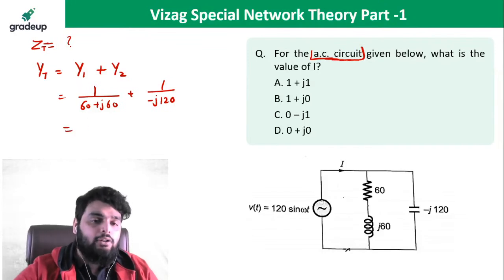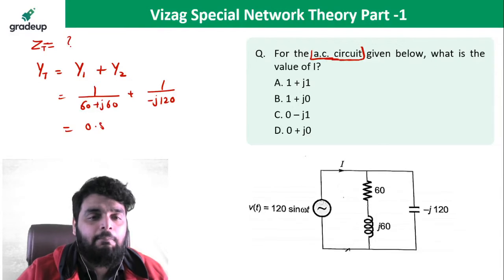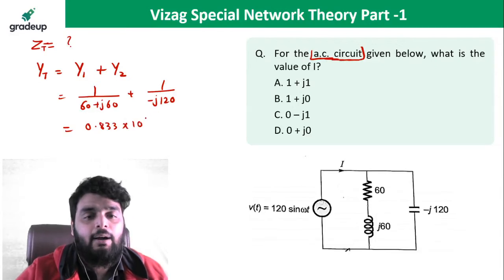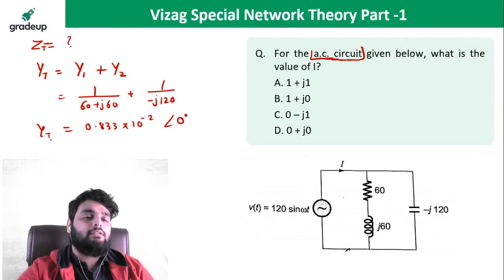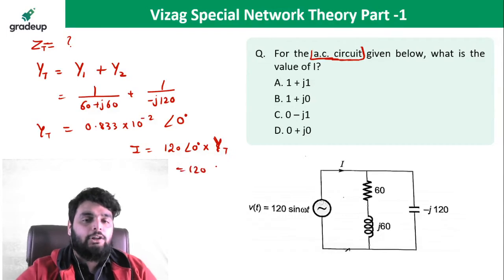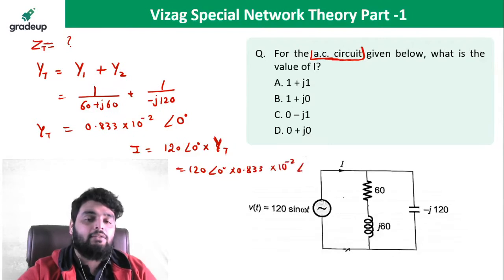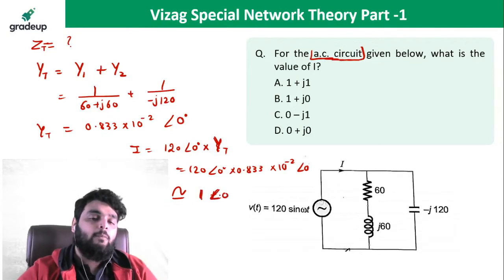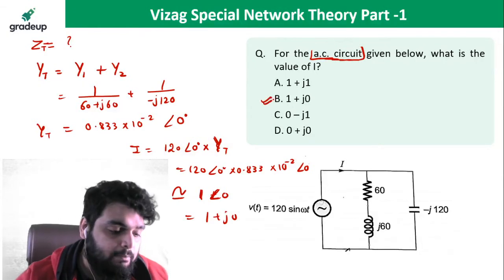Okay. Now, if you solve this particular question, you will get 0.833 into 10 raised to power minus 2 angle 0. When you solve this, you will get this type of answer. Now, what will be the current I? Current I will be 120 angle 0 multiplied by total admittance. So 120 angle 0 multiplied by 0.833 into 10 raised to power minus 2 angle 0, and approximately we are going to get 1 angle 0. Now 1 angle 0 is what? 1 angle 0 is 1 plus J0, which is option B.